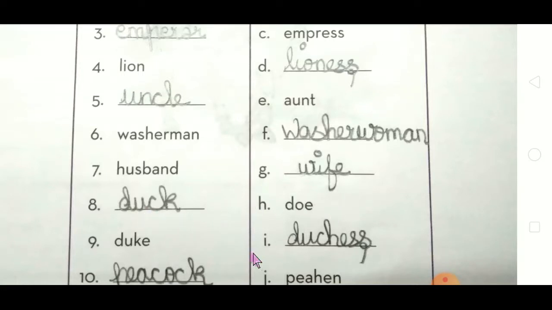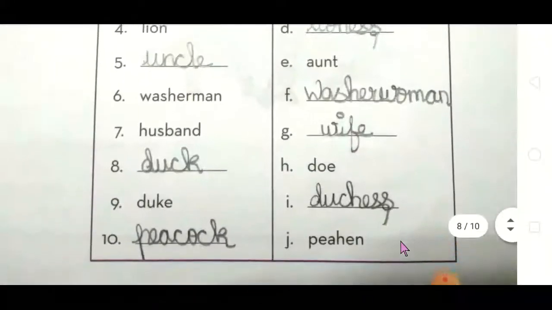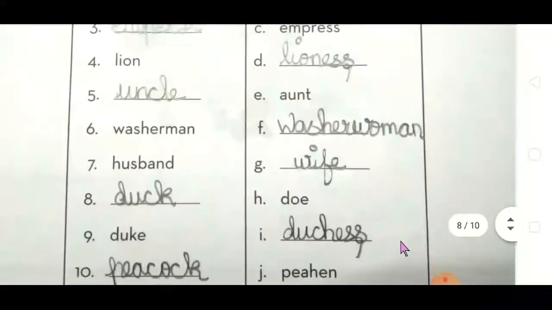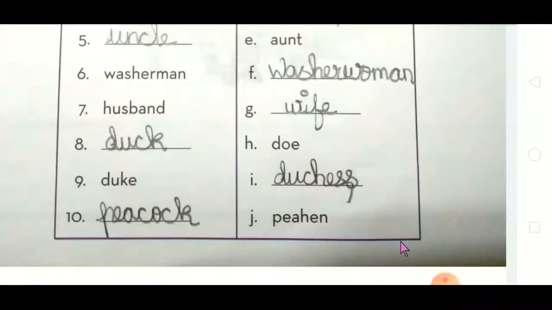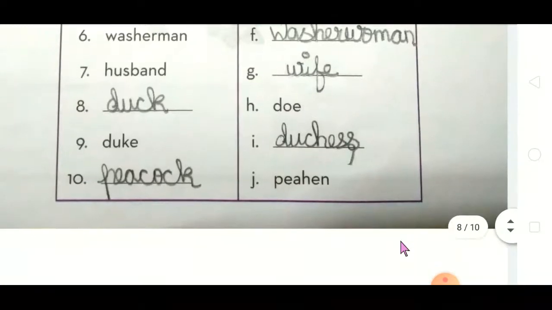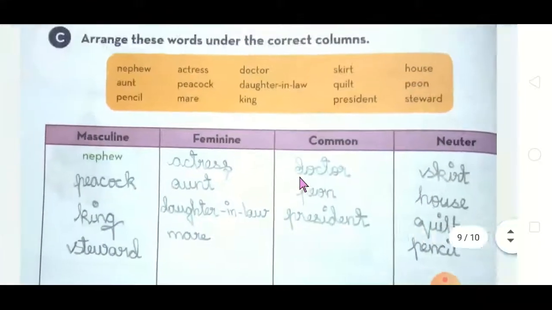Already we have seen this. Duke, duchess. Okay. Peacock, peahen. In feminine what will come? Peahen. Masculine is peacock and the feminine is peahen. Okay, just go through it. It is very easy and simple.